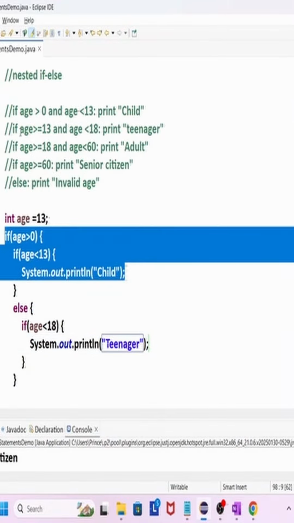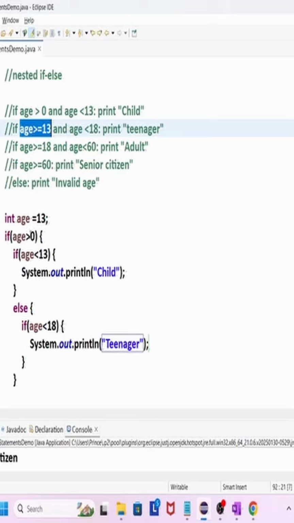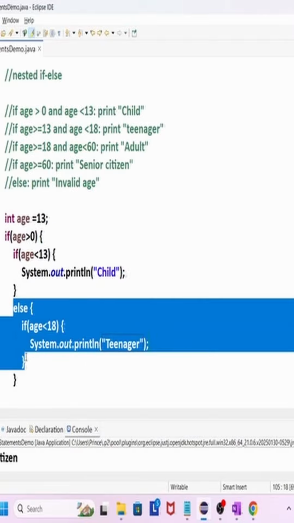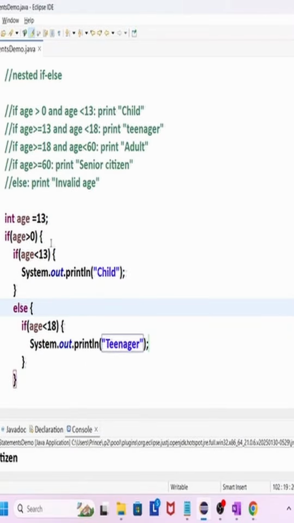Now again it will check if age greater than 13. So if age is greater than 0, it is satisfied, so this will not be executed. Why? Because age is 13 here, so this is not executed at all, so it will come to the else block. Now in else it will check 13, so 13 less than 18, yes, so it will print teenager.